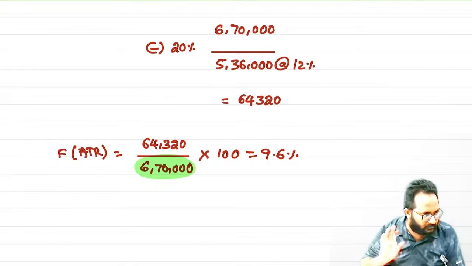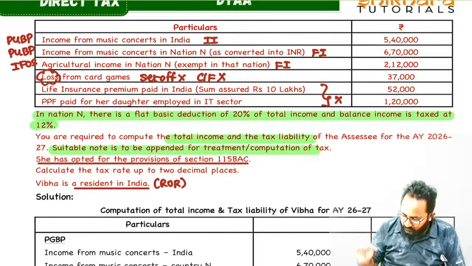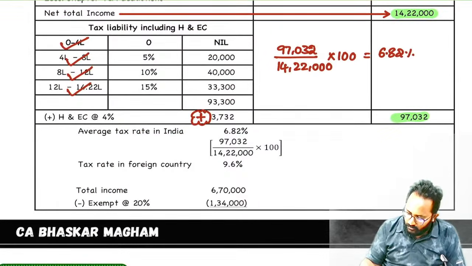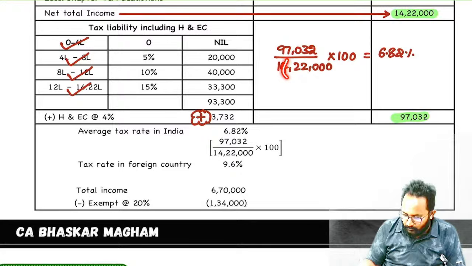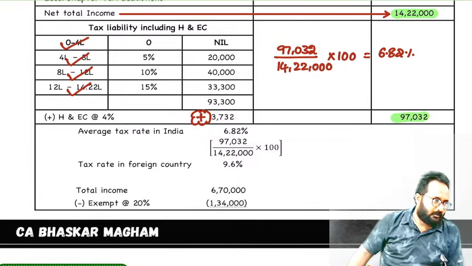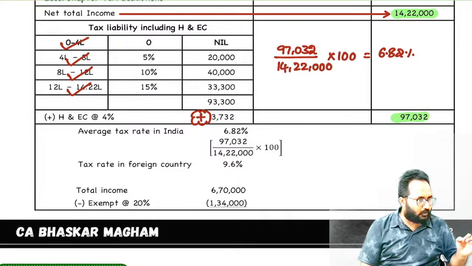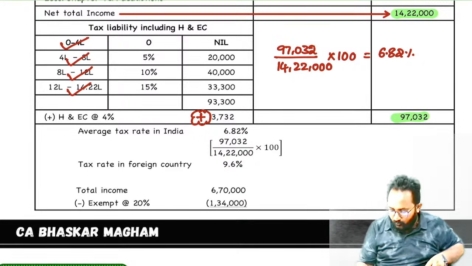Now I will ask a question. If it is incorrect, okay, in this computation also, here you have to take what, 4 lakh we gave as exemption. On 14,22,000, how much exemption did we give? 4 lakh. So remove this 4 lakh. Okay, simple logic. What is the total income? 14,22,000.